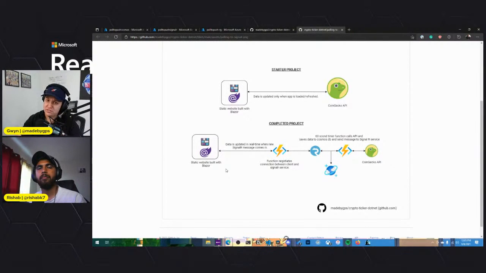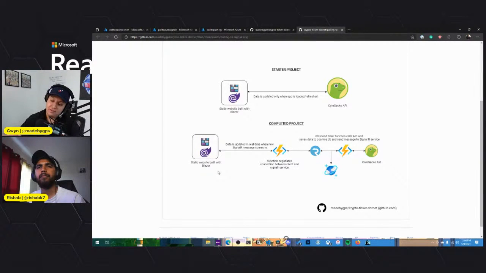We're going to use Azure Functions, Cosmos DB, and create this infrastructure that comes in the middle. We'll have an Azure function that will negotiate the connection to the SignalR service, and the SignalR service is going to be receiving the new messages from the API calls. That way we don't actually have to reload the website anymore for new data to come in.